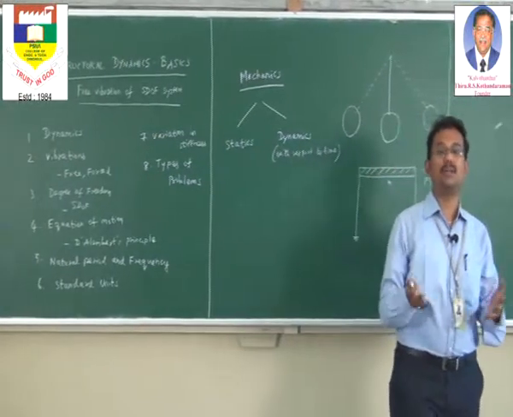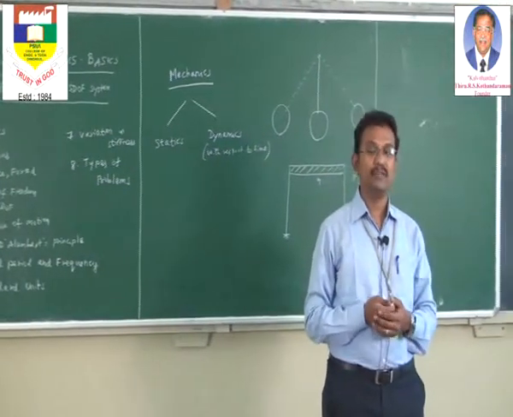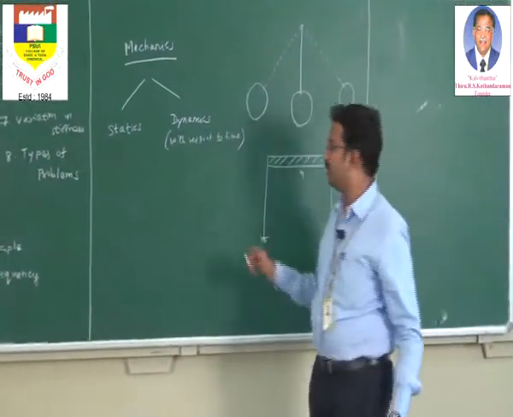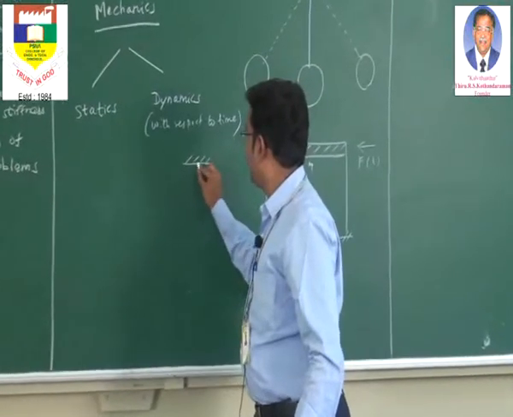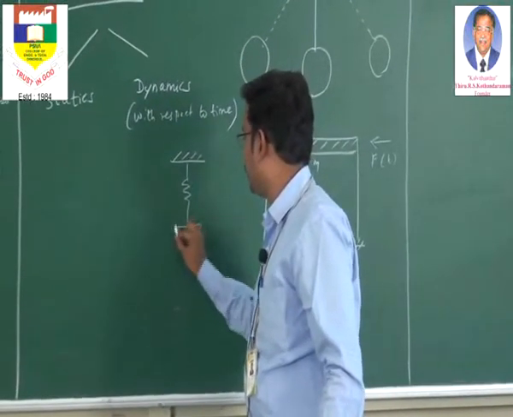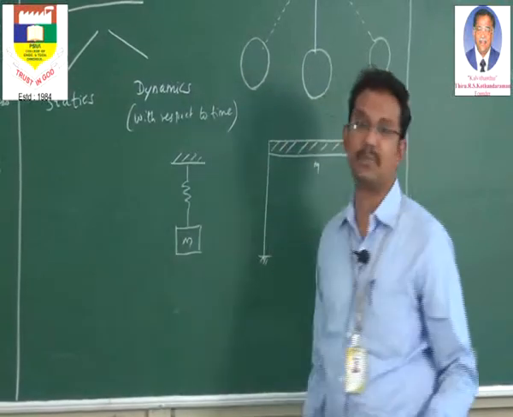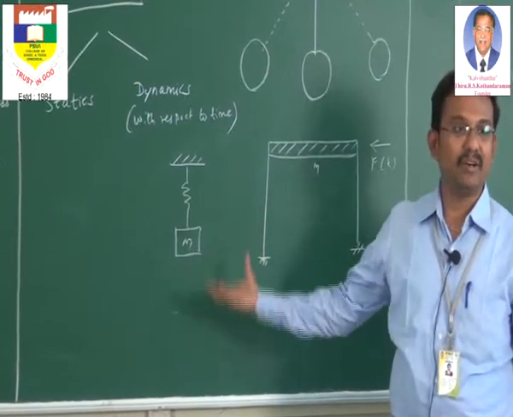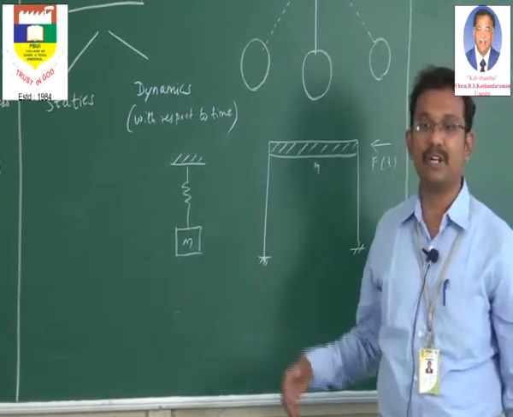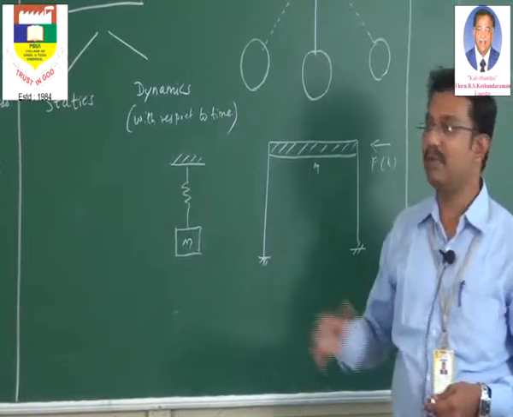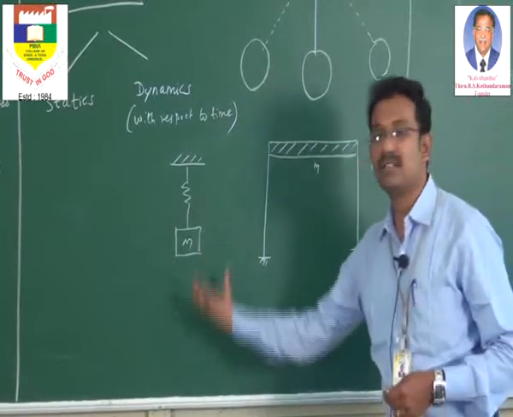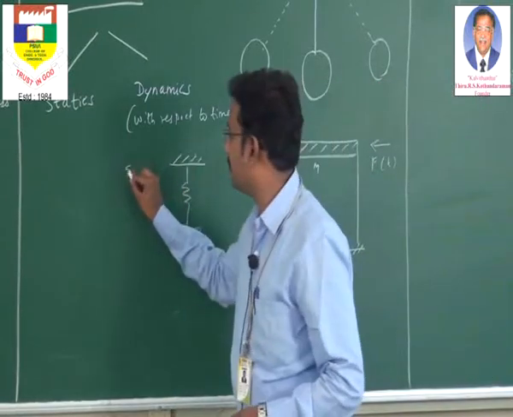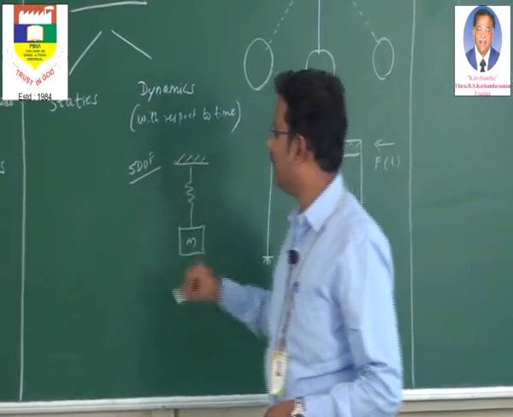Now coming to the structural engineering point of view, which one is called degree of freedom? We will take again the same pendulum example, or we can take any mass which is suspended with a spring. This is the mass, and there we have a spring. Now if I pull the mass and leave it, what is happening? Some free vibration is happening. Now what is the degree of freedom? The total number of independent displacements. How many independent displacements are happening? See, only one mass is moving up and down. So this is a very good example of a single degree of freedom system. So only one degree of freedom.